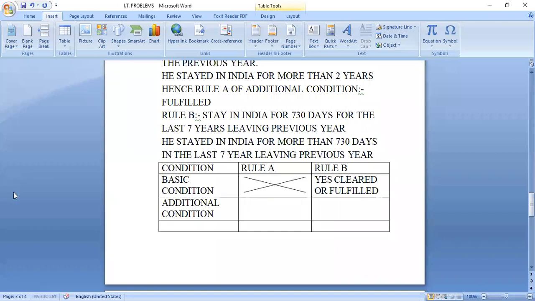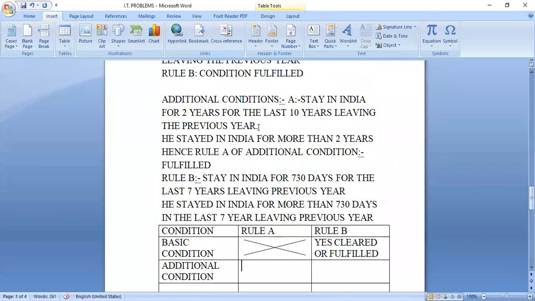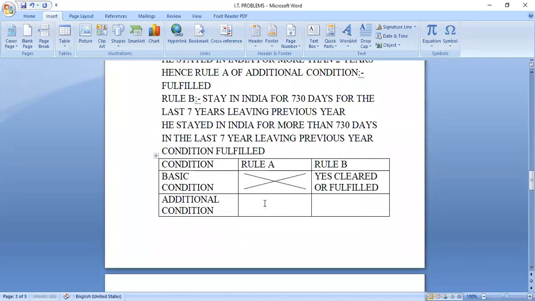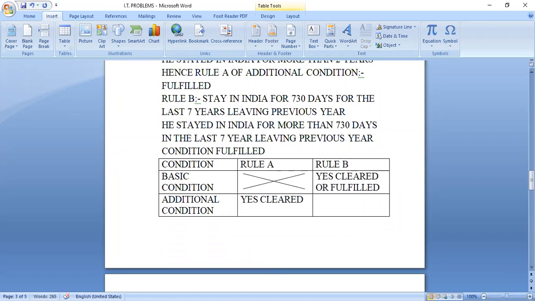Okay. Then what about the additional condition? Both have been fulfilled. Additional condition fulfilled, rule A and rule B. I have to say fulfilled. So he fulfilled both the conditions. Yes, cleared. Cleared the test successfully. Cleared or fulfilled.